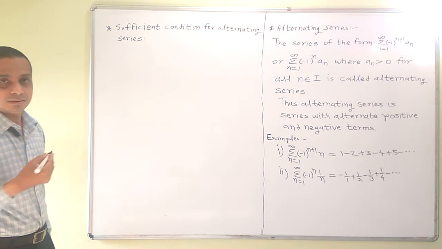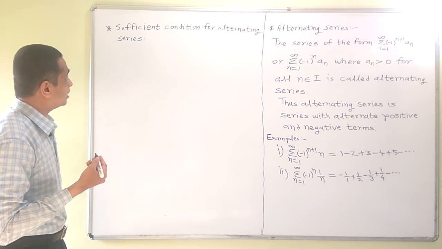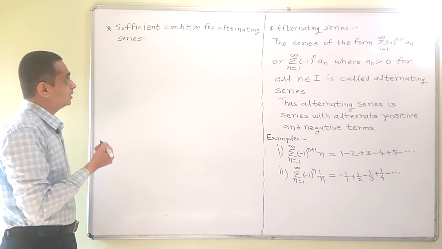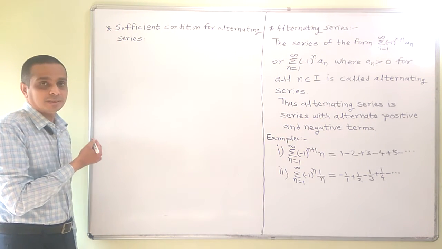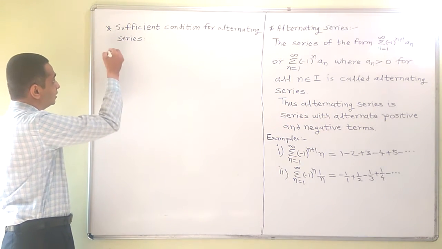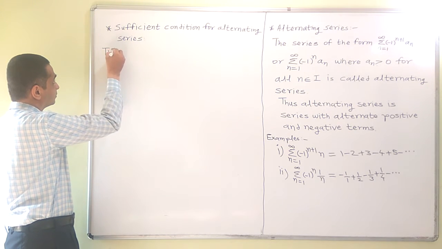Probably this is also known as Leibniz theorem, means Leibniz theorem for convergence of alternating series. In some references you may find this. Anyway, let us write the theorem.